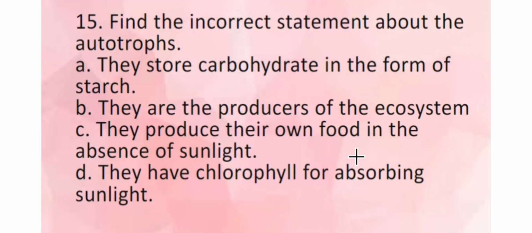Question number 15. Find the incorrect statement. So please children, don't overlook the question. Here they are asking for the incorrect statement about the autotrophs. They store carbohydrate in the form of starch. Yes, it's absolutely correct. They are the producers of the ecosystem. Yes, they are the producers. They produce their own food in the absence of sunlight. See, absence of sunlight. No, they need sunlight. Presence of sunlight is the correct statement. They have chlorophyll for absorbing sunlight. Yes. So here the answer or the incorrect statement is option C.